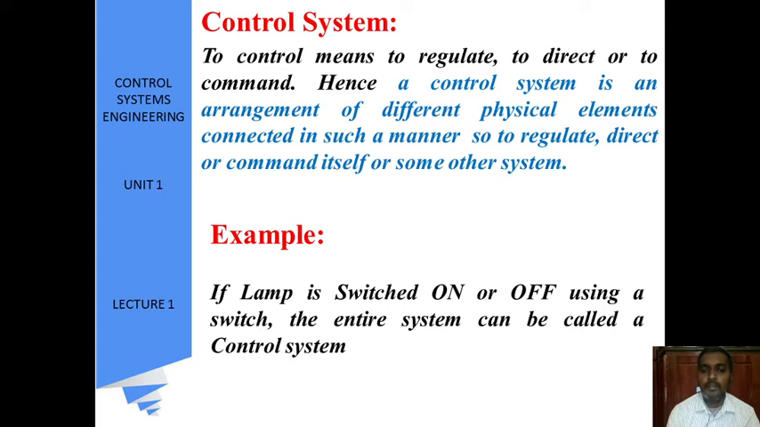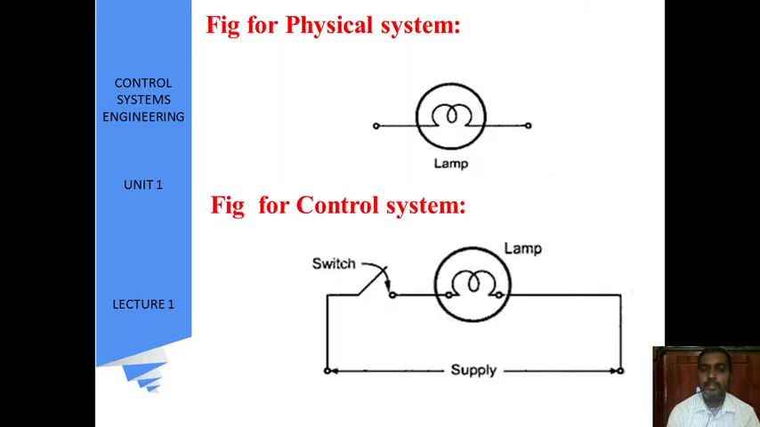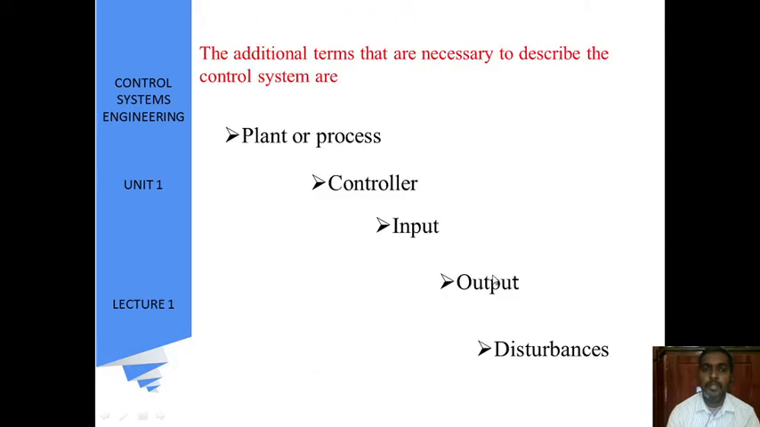For example, if a lamp is switched on or off using a switch, the entire system can be called a control system. This is a physical lamp. Initially it is in a physical mode, but whenever we give a control, that is a switch, then the output of this lamp will be in our hands. That means we are controlling this physical lamp by giving power supply.